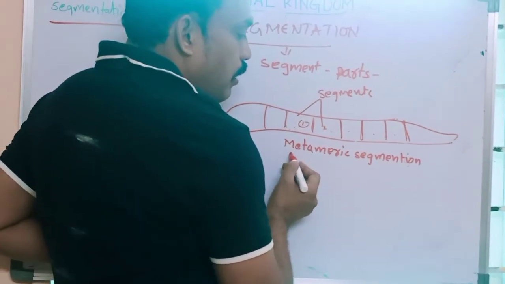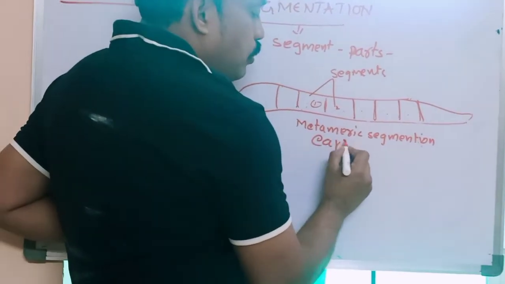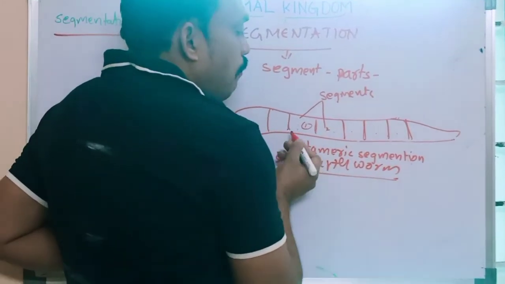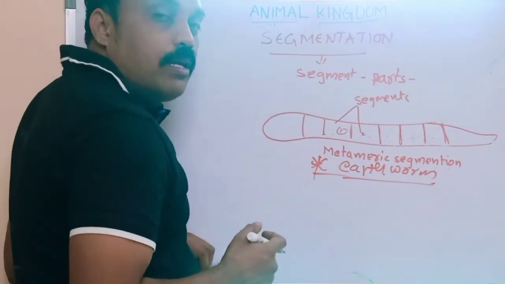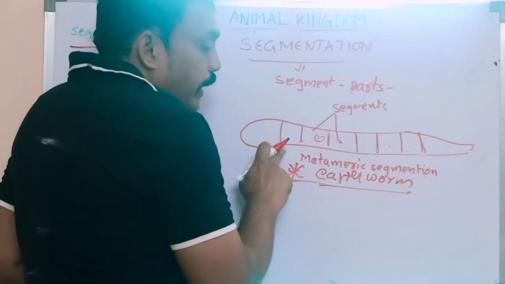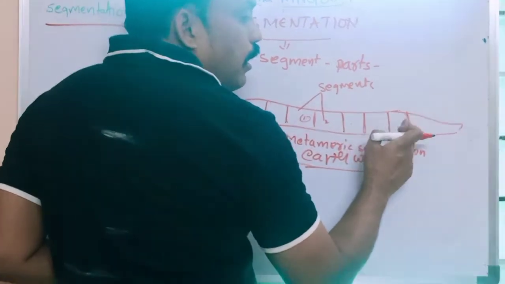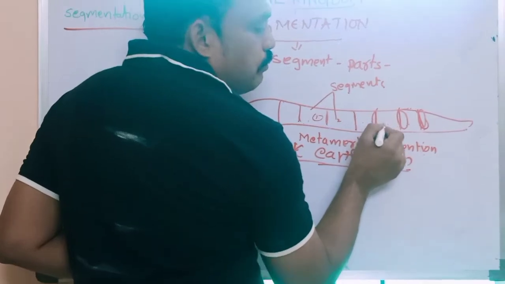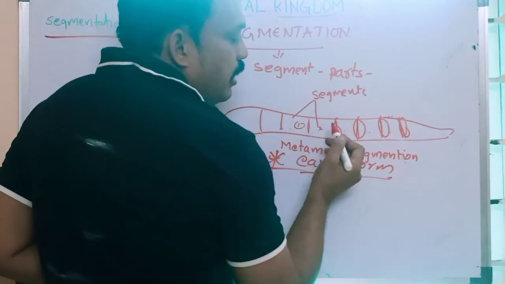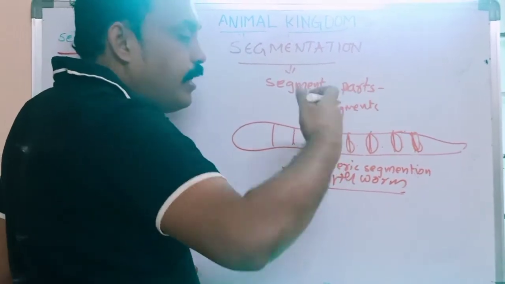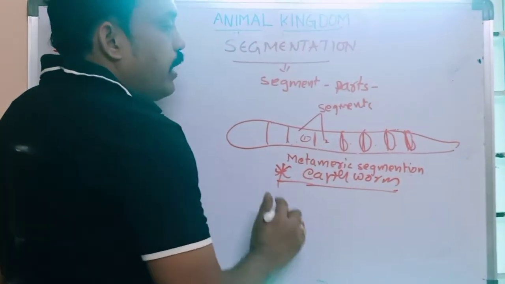For example, metameric, it will be earthworm. Earthworm showing, very important, earthworm showing metameric segmentation. What is the meaning of metameric? Meta means a lot of, many. That means the body parts are divided externally and internally, with segments. Each and every segment has the same type of organs repeatedly. That is what we can call segmentation.